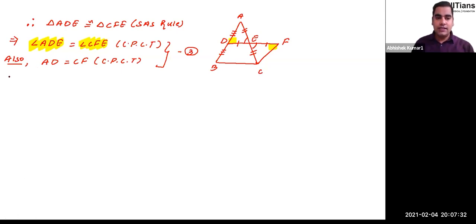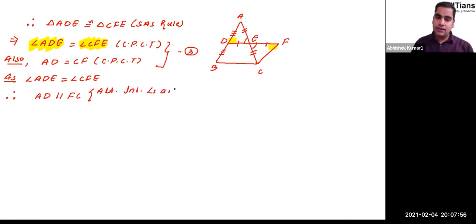So as angle ADE is equal to angle CFE, it can be said that AD is parallel to FC. The reason is alternate interior angles are the same.